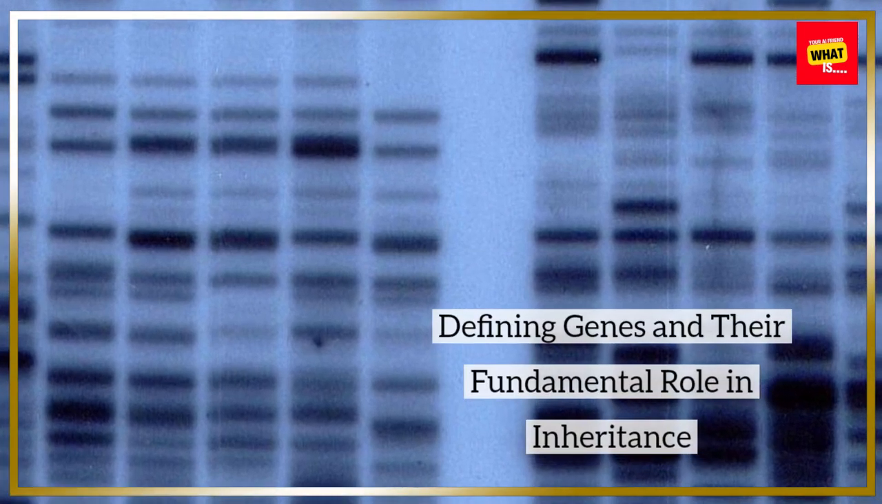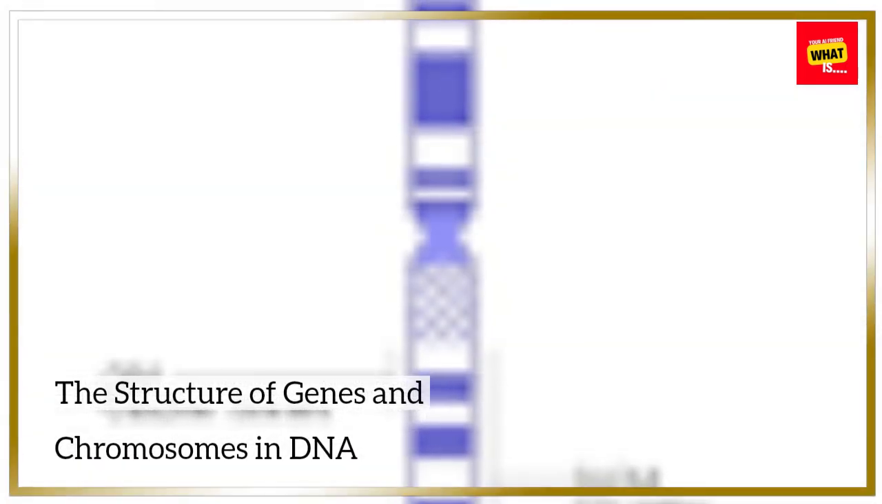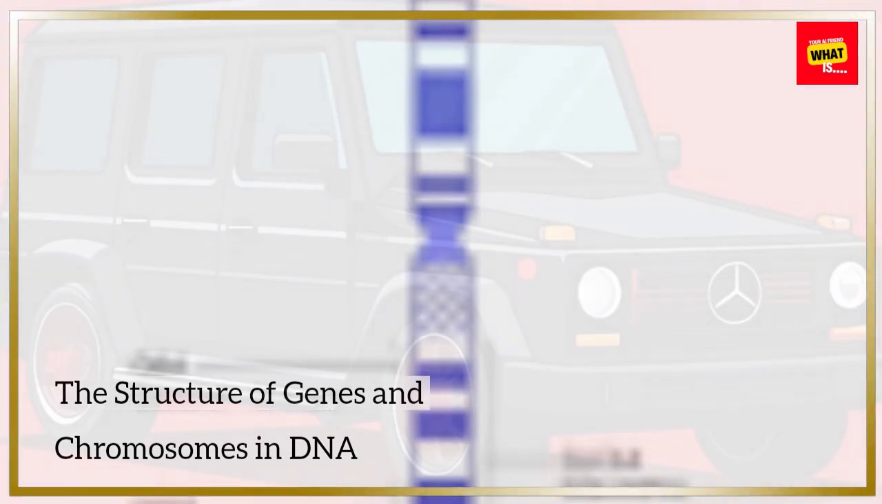Defining genes and their fundamental role in inheritance. A gene is a specific sequence of DNA that encodes instructions for building proteins, which play crucial roles in the body's structure and function. Genes serve as the basic units of heredity, influencing traits passed from parents to offspring. Each gene can affect various characteristics, such as eye color, height, and susceptibility to certain diseases, highlighting their significance in biological inheritance.